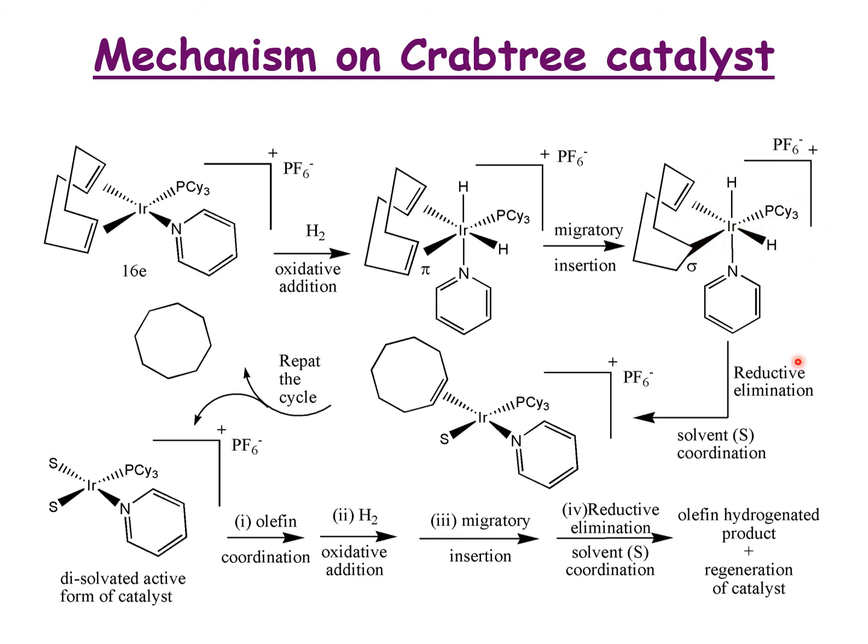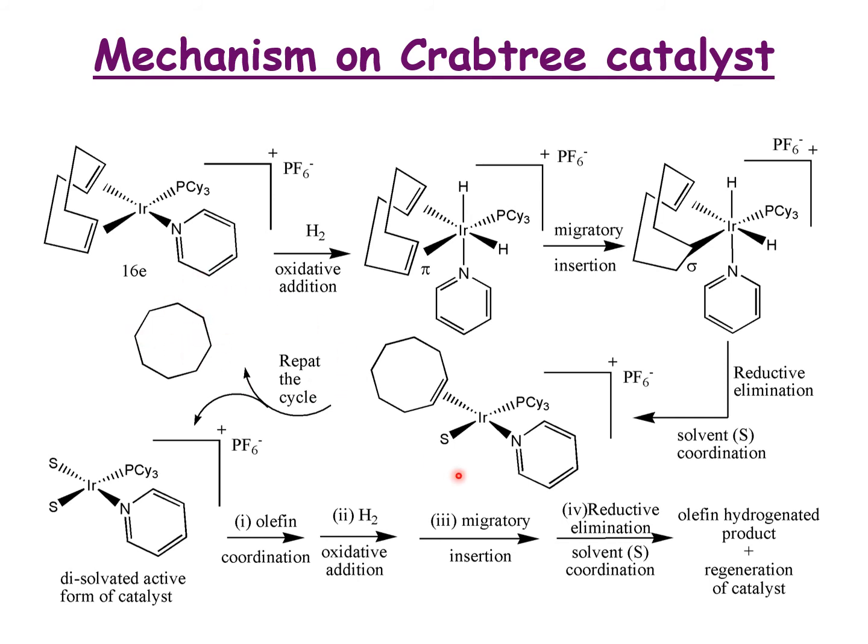Then reductive elimination occurs, removing the carbon-hydrogen bond, sorry, the carbon-metal bond. The intermediate complex is a cyclooctene complex. Then this step is repeated again: oxidative addition, migratory insertion, and reductive elimination. By this, the cyclooctadiene ligand leaves as cyclooctane.